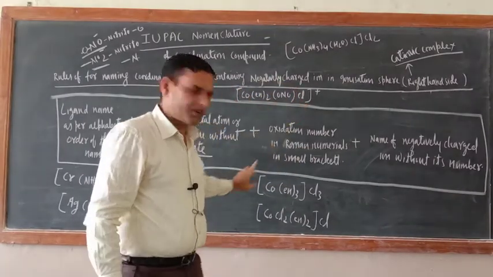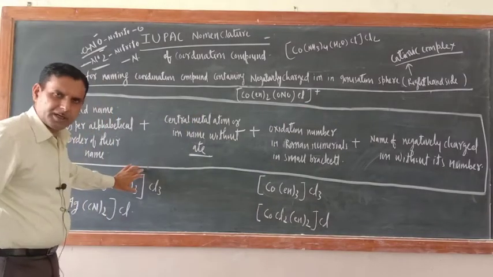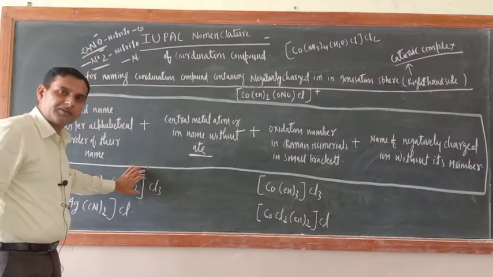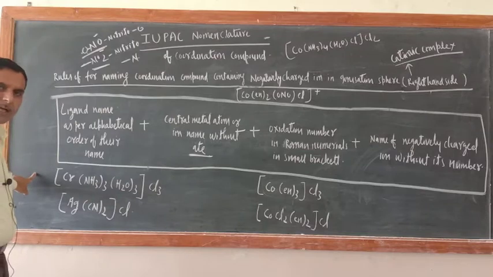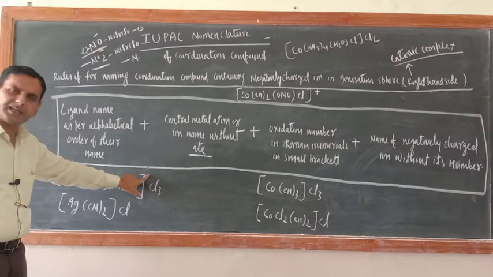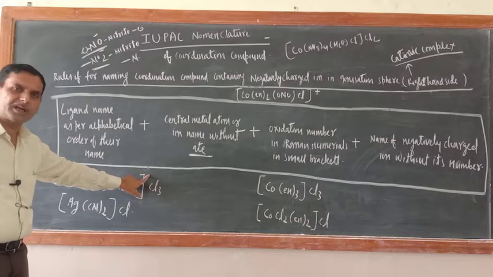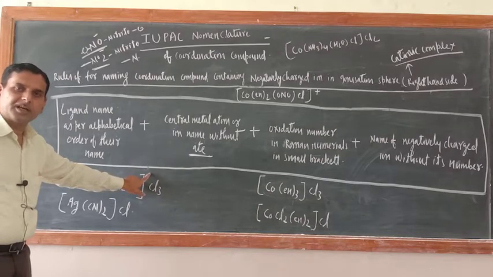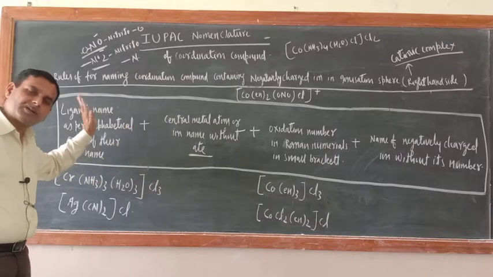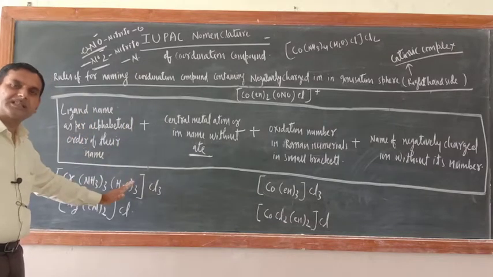Just one, if this coordination entity has a negative charge. When will it have a negative charge? When ions are present on the left hand side of the ionization sphere. If ions are present on the right hand side of the ionization sphere, then it will be positively charged. So the first rule I already told you. Now this is the second rule.